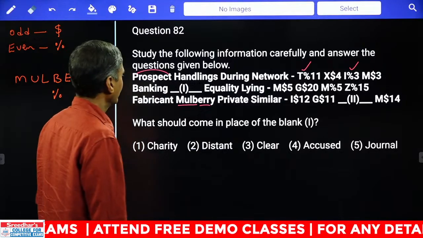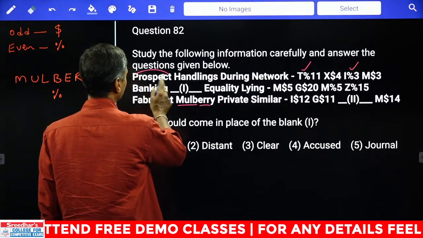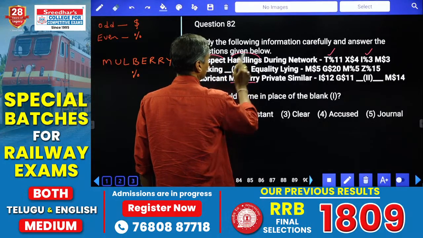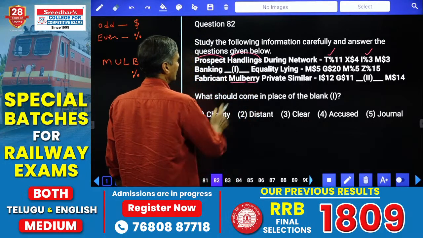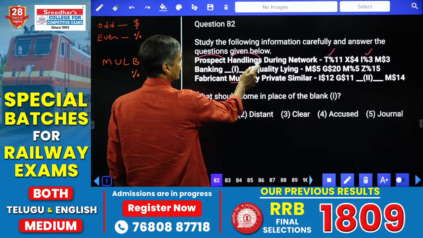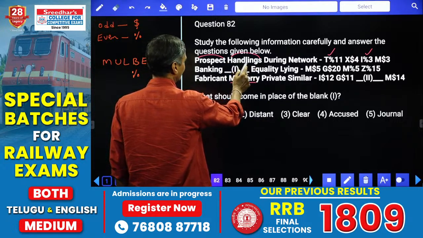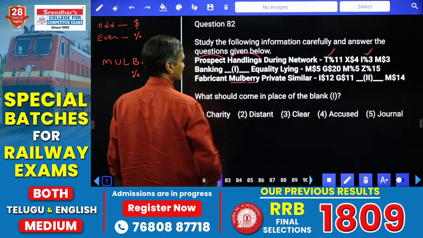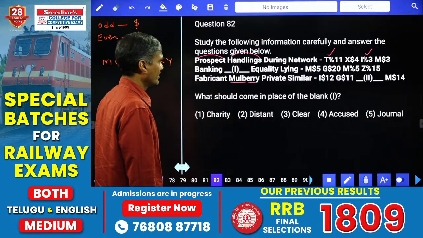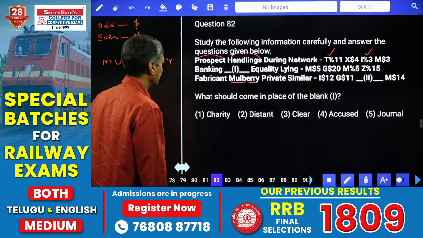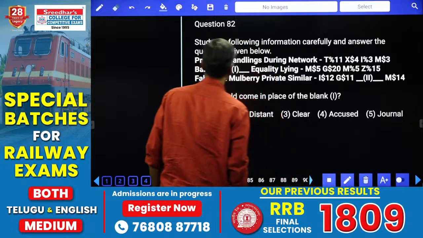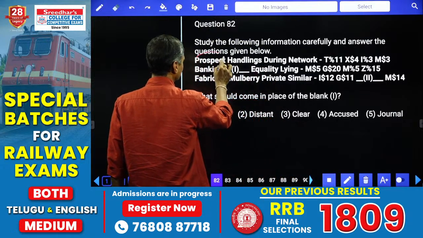Then coming back to this one, prospect, 16 and 20. And here now 8 and how much is that one? 19. 19 minus 8 is how much? 11. How many letters are there? 5, 6, 7, 8, 9. 11 letters, hence it must be percentage. Do you follow here? It must be percentage.